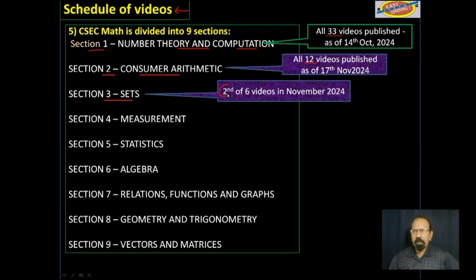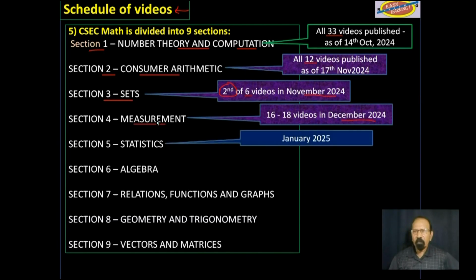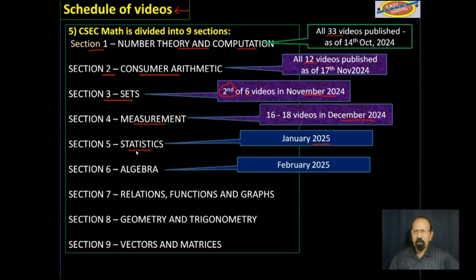This is the second of 6 videos, hopefully to be done in this month, November 2024. In December 2024, measurements. January 2025, statistics. February 2025, algebra.